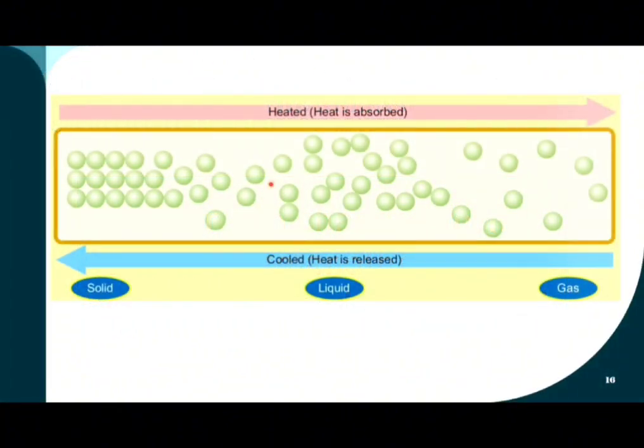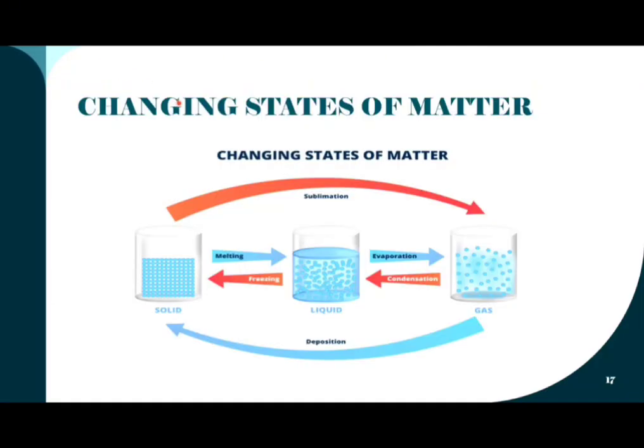This is an example when heat is being absorbed, and this is an example when it's cooled and heat is being released. This is an example of changing states of matter: from solid to liquid is melting, from liquid to gas is evaporation, from gas to liquid is condensation, and from liquid to solid is freezing.